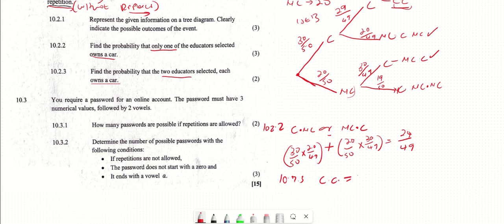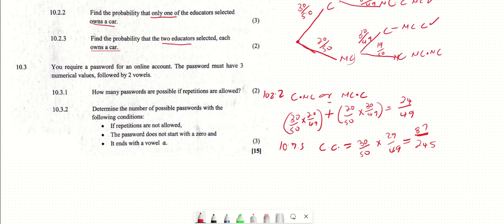So this is the probability for choosing a car and a car, which is 30 over 50 multiplied by 29 over 49. So this is where both have the cars. It's 30 over 50 multiplied by 29 over 49, which makes it 87 over 245. Okay. Now let's look at 10.3.